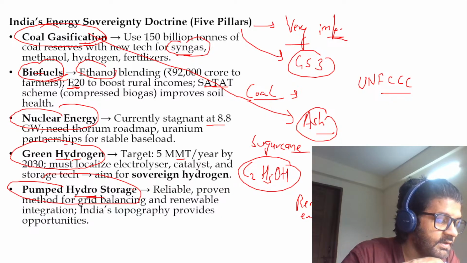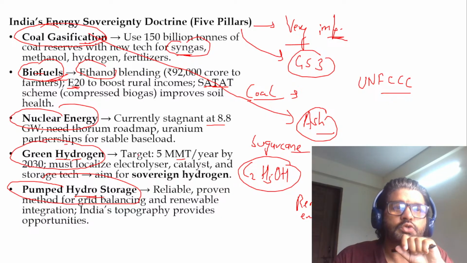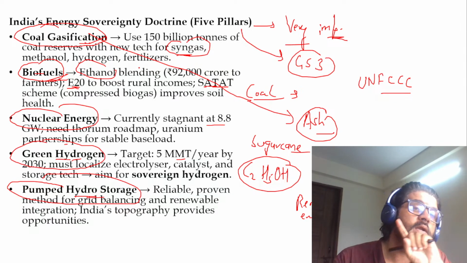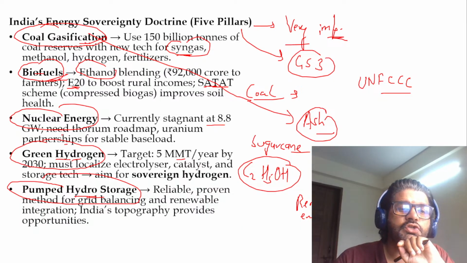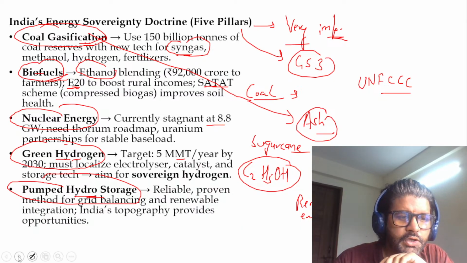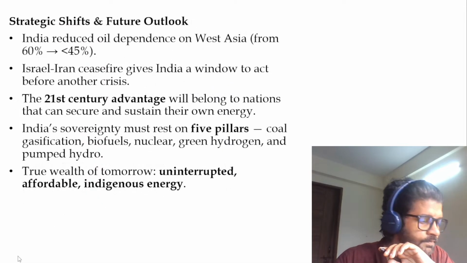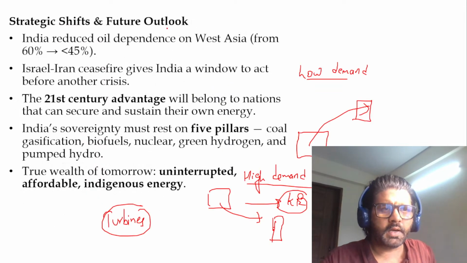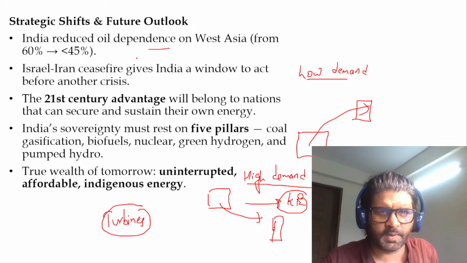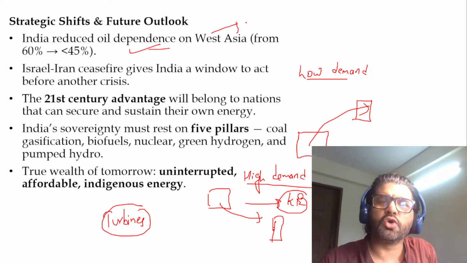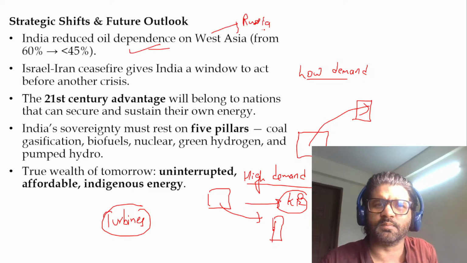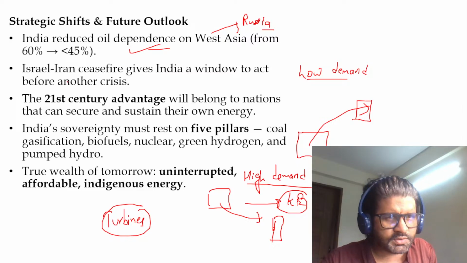Again, a very interesting article. This is one of the best articles I've ever read. So these are the five doctrines, five pillars around which India's energy sovereignty revolves, and we need to know the basic meaning of these terms. Very good. Now, in strategic shifts, India's reduced oil dependence. We have already seen we are dependent more on Russia, but again, that is not a very good thing because Russia is very volatile. You can see all these things.